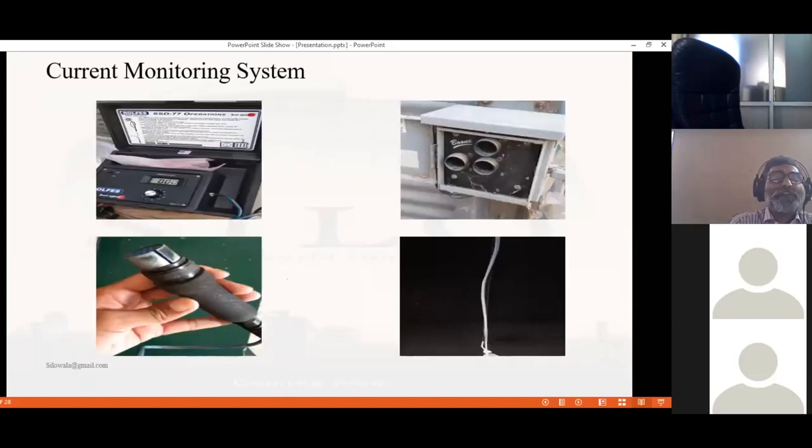These are pictures of the current monitoring system. In this system, you are seeing that temperature cables are hung in the silo. A DP box is available on the wall of the silo. One jack is inserted in the DP box, and on the monitor you see the temperature of the relevant sensor.